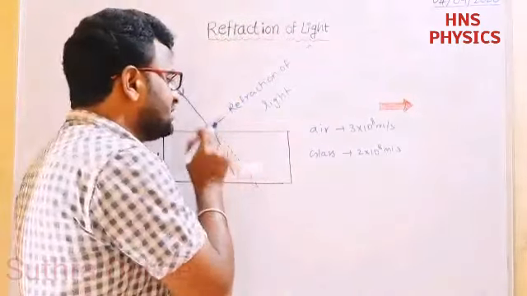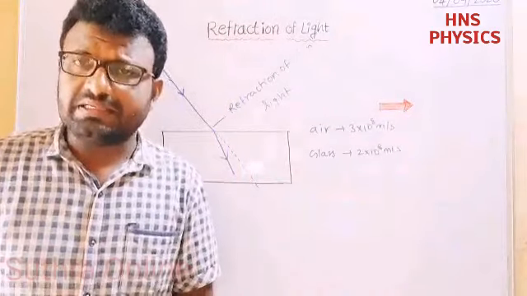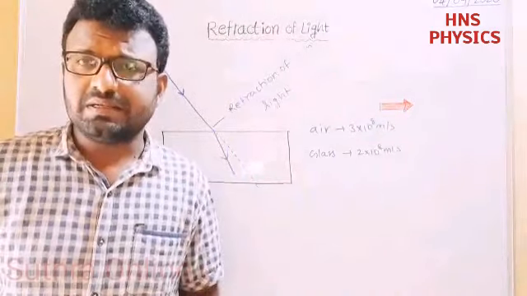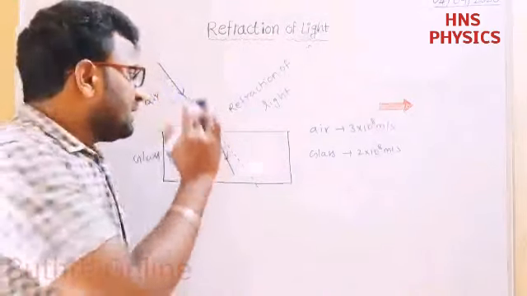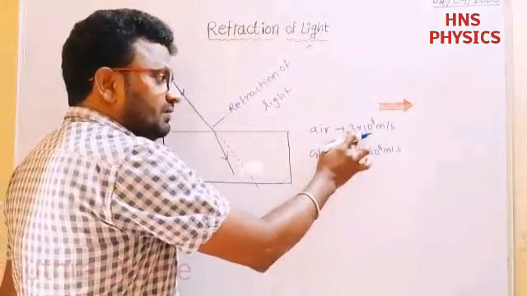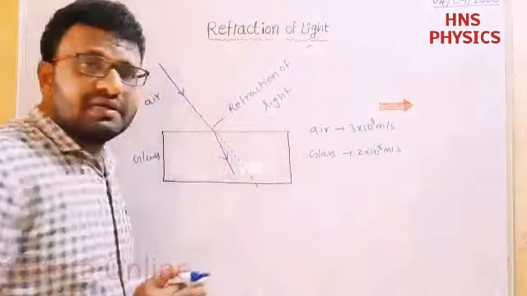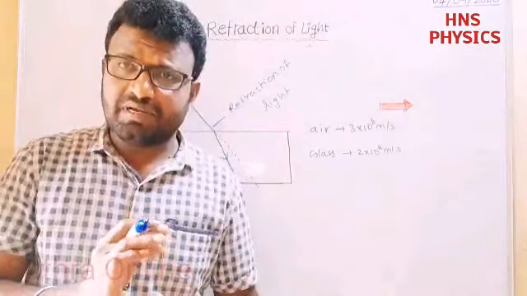Then the speed decreases. That is the main reason the rays bend. Here, in air the speed is 3 × 10^8 meters per second. Air acts as a rarer medium. Rarer medium means the medium in which the speed of light is more.